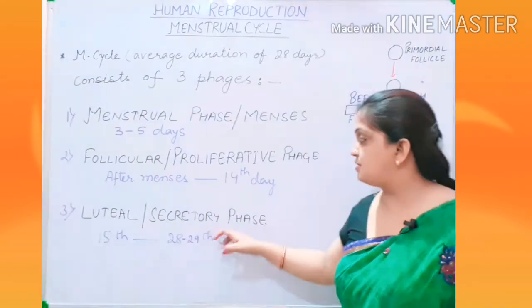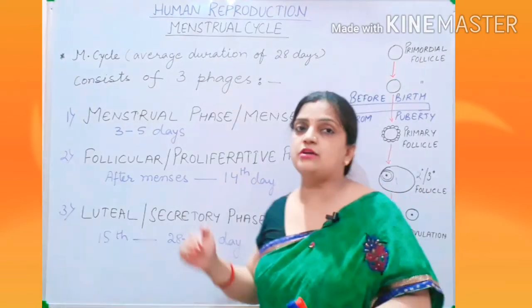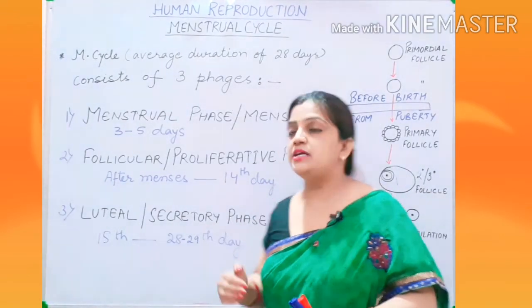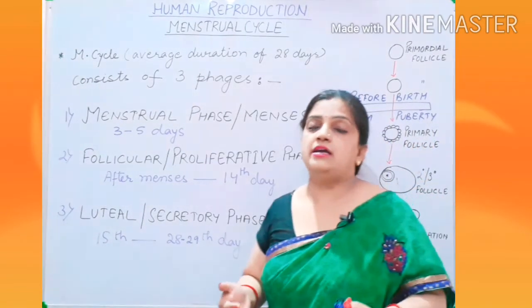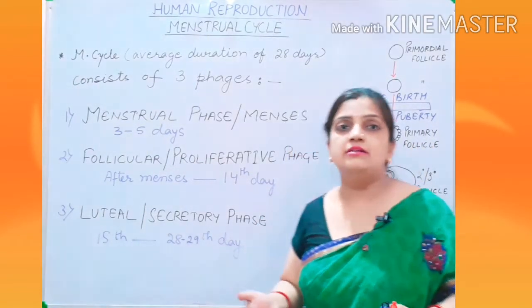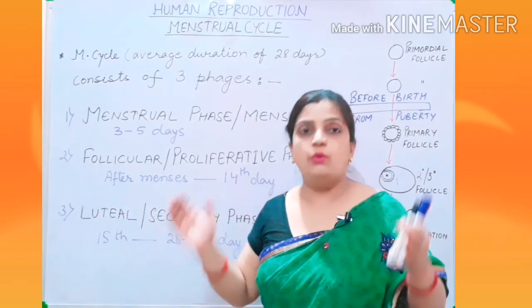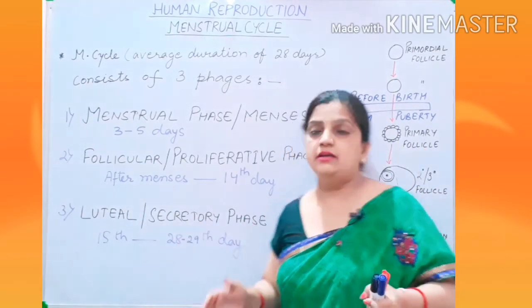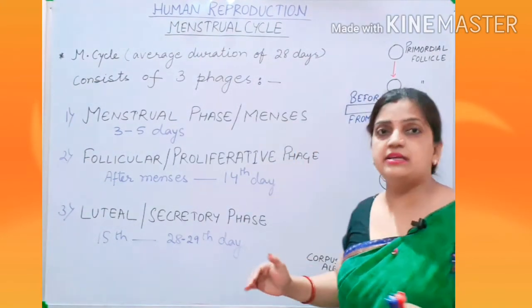But why is it called the secretory phase? Secretory, because as soon as the corpus luteum develops, it starts releasing progesterone hormone, which is utilized during the whole pregnancy period. So now let us discuss these three phases in detail.